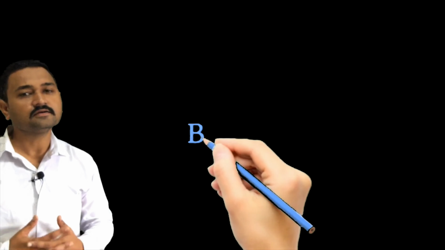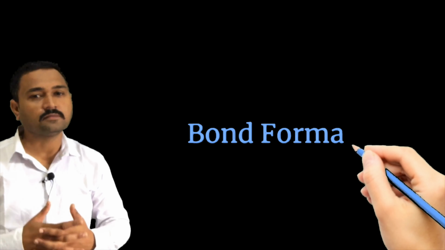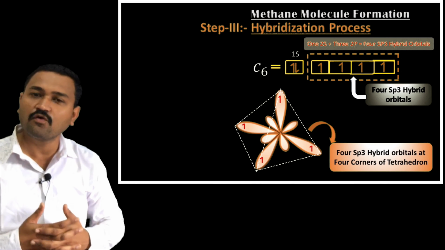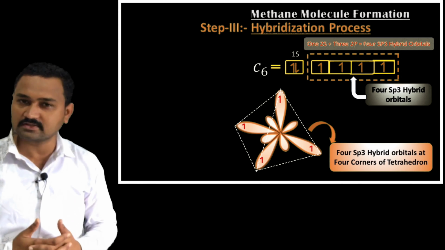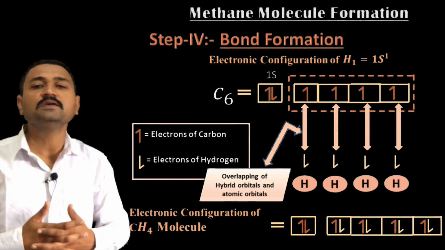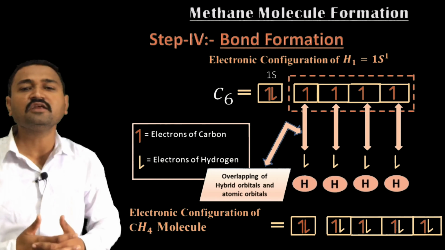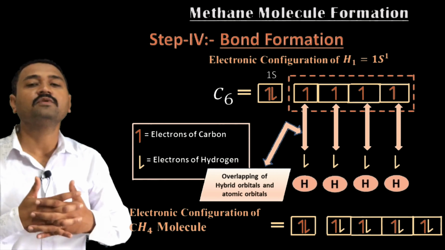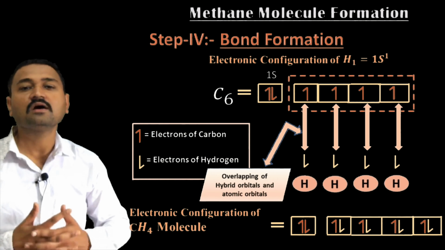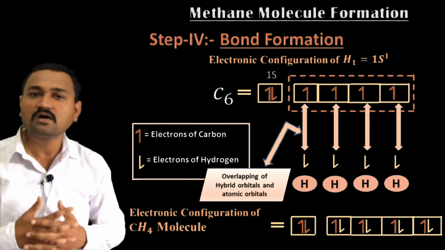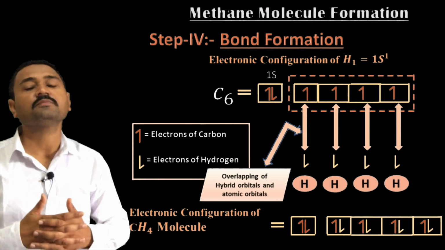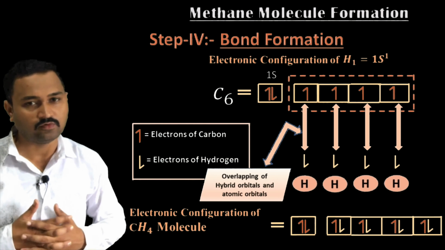Now let us consider the next step, that is the bond formation. We know that in the previous step there is a formation of 4 sp3 hybrid orbitals with equivalent energy. Now these 4 sp3 hybrid orbitals containing unpaired electrons overlap with the 1s atomic orbital of the 4 hydrogen atoms axially and form 4 C-H sigma bonds, which leads to the formation of the methane molecule.